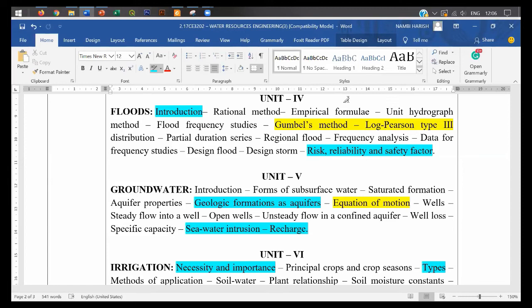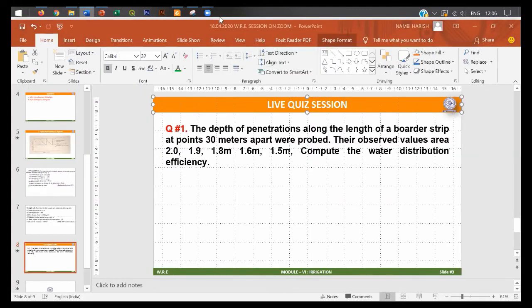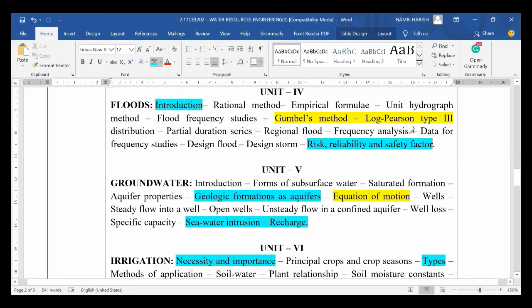Fine. So that's all about the quiz. We'll come back to the syllabus now. Discussion of syllabus for the second mid, important topics. Okay, please stop your answering and you can try it later since time is running out.